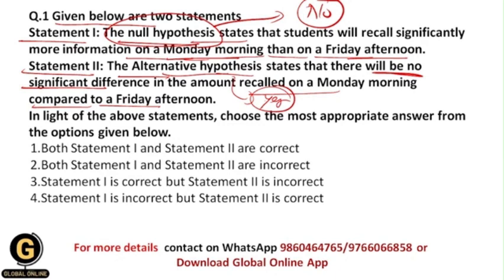In the place of the null hypothesis, they have given the definition of the alternative hypothesis, and in the place of the alternative hypothesis, they have given the definition of the null hypothesis. And that's why your correct answer should be 2, because both of these statements are incorrect.